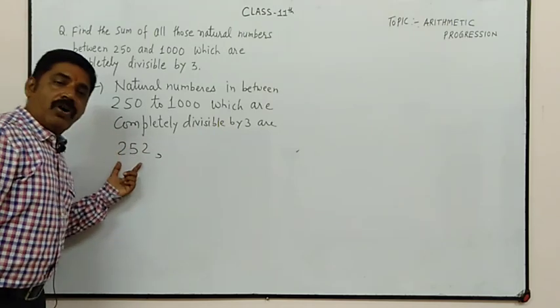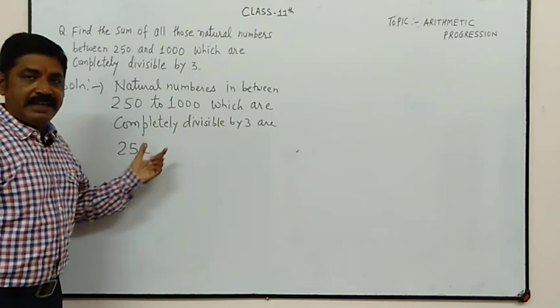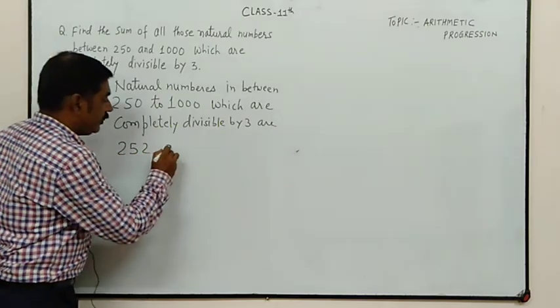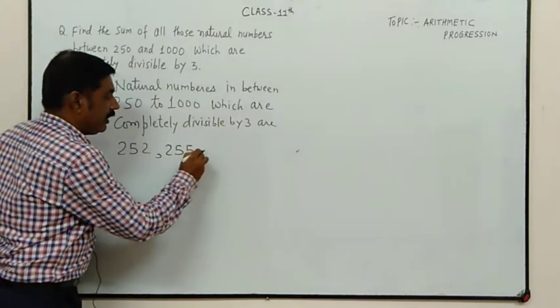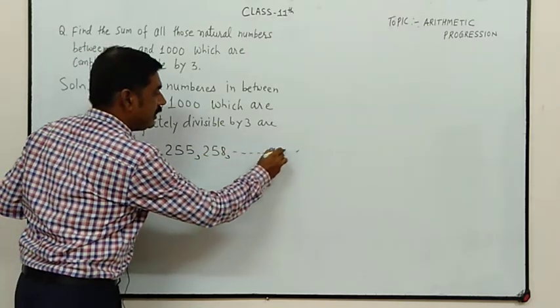Whenever we get the first term, now divisible by 3 means add 3. So add 3: 255, add 3: 258, and the last term is